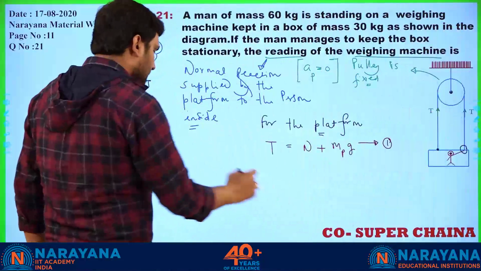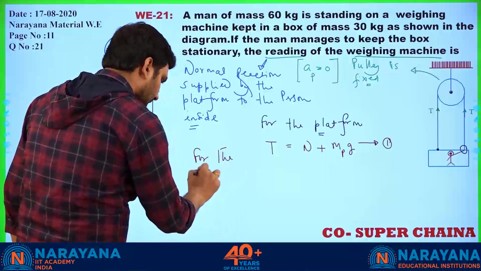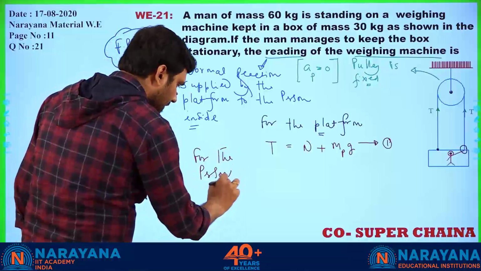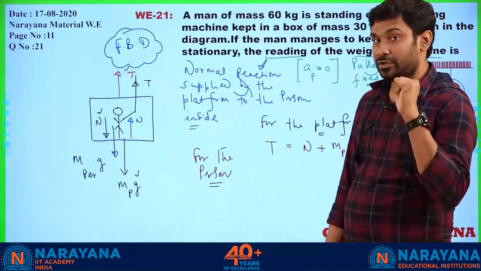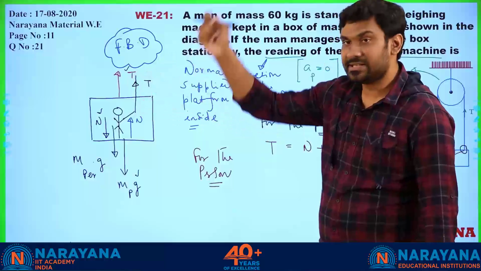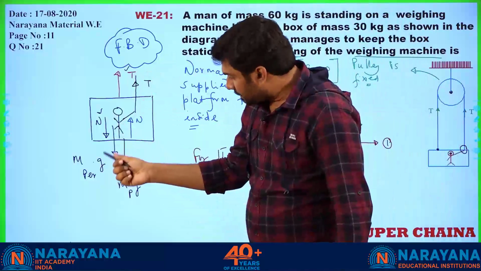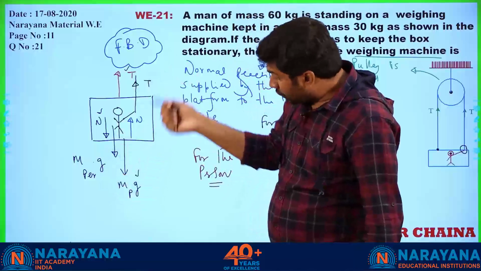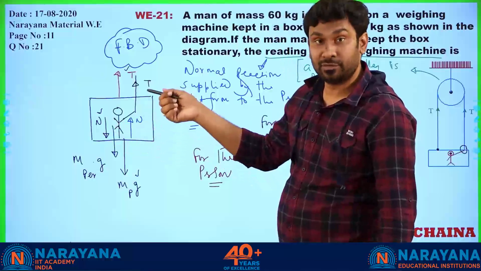Next, for the person, again look at the diagram. What are the forces acting on the person? First, this tension is acting upward, which he is holding with the rope. Mass of the person into g acts in the downward direction, and the normal reaction is moving up, supplied by the surface of this platform to the person.